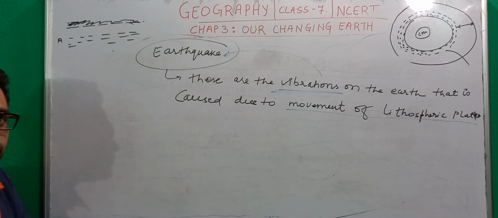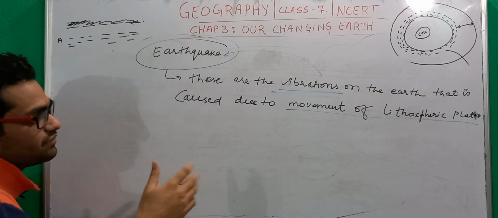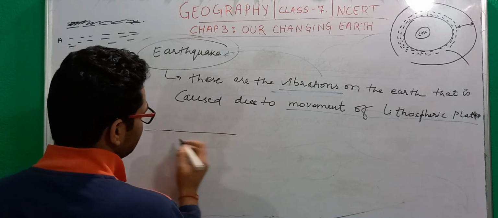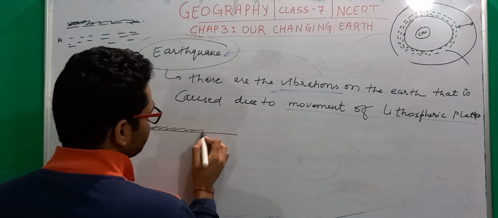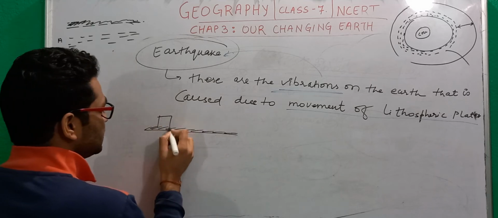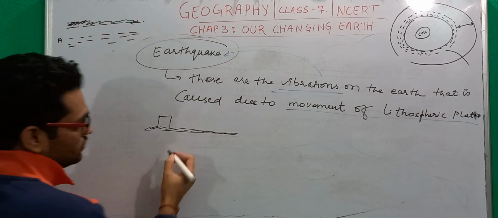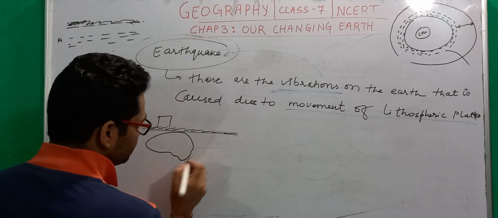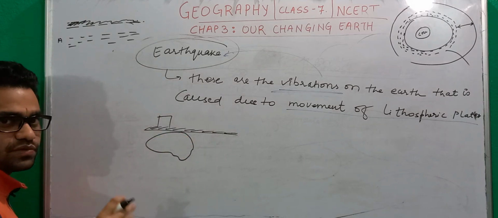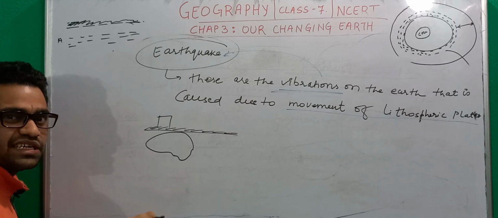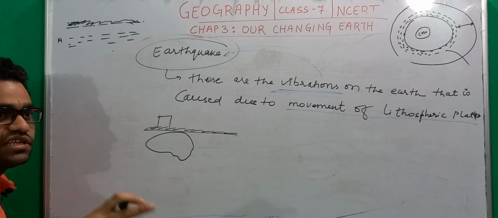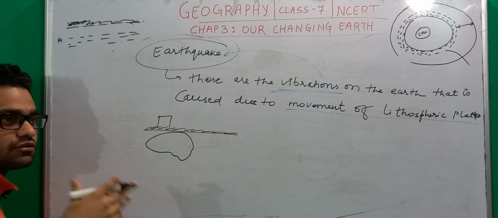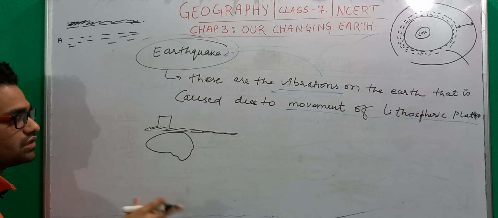In all three types of movements we feel these vibrations on the earth. What happens is, suppose here you are living, here is some amount of soil and then buildings and everything. Suppose here are the plates. Suppose this is one lithospheric plate. Lithospheric plates are not regular, they are irregular solid slabs. When I say irregular, it does not have a definite shape. It's not a rectangular or square like shape. It's an irregular type of shape.